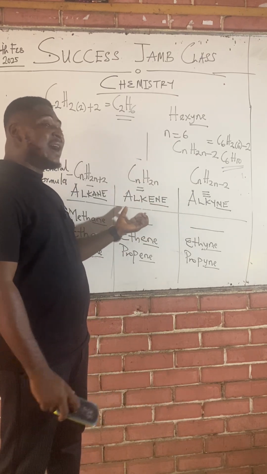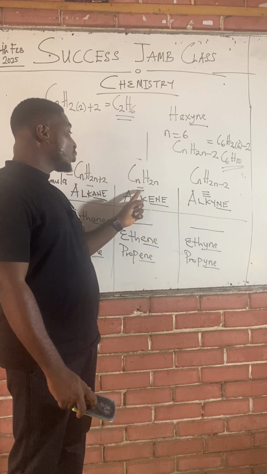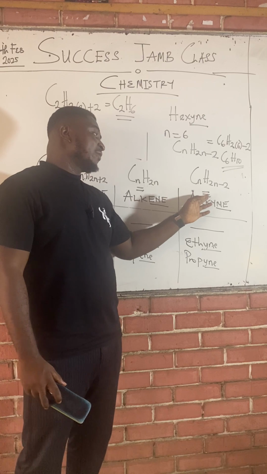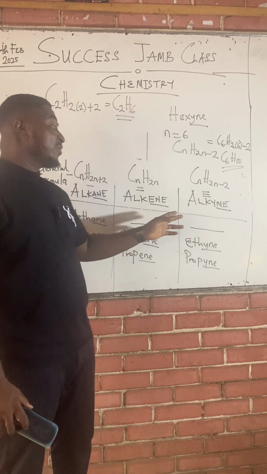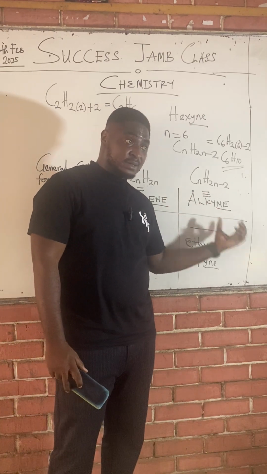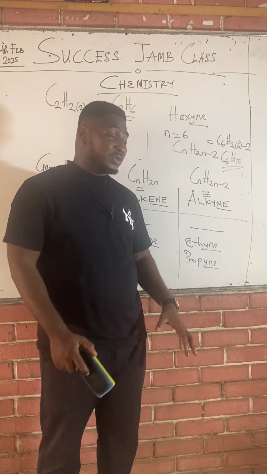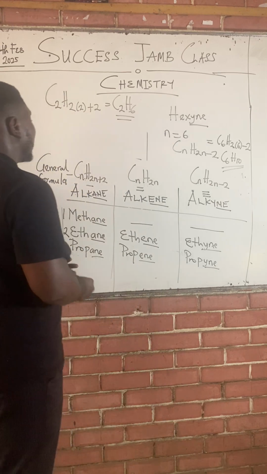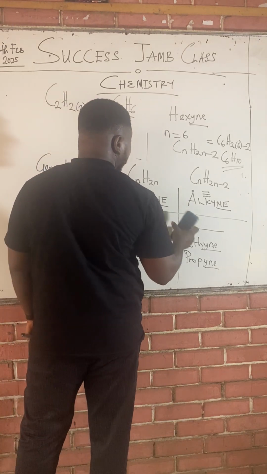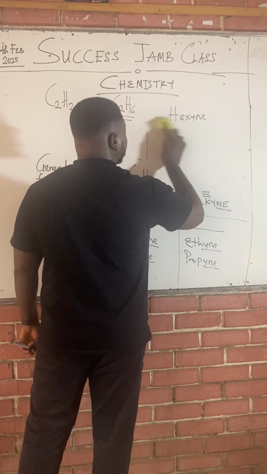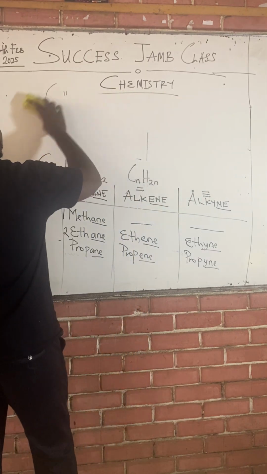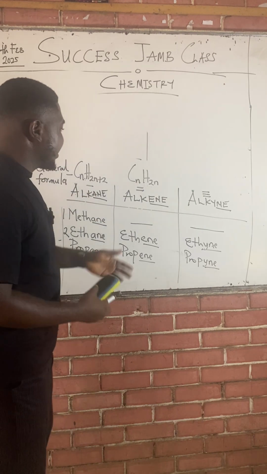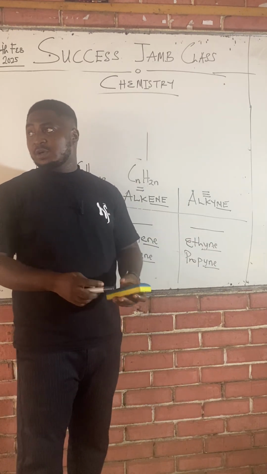The same applies to alkyne: the presence of one triple bond automatically makes you an alkyne, even if you have other single bonds. So alkanes are single bonded, alkenes double bonded, alkynes triple bonded.